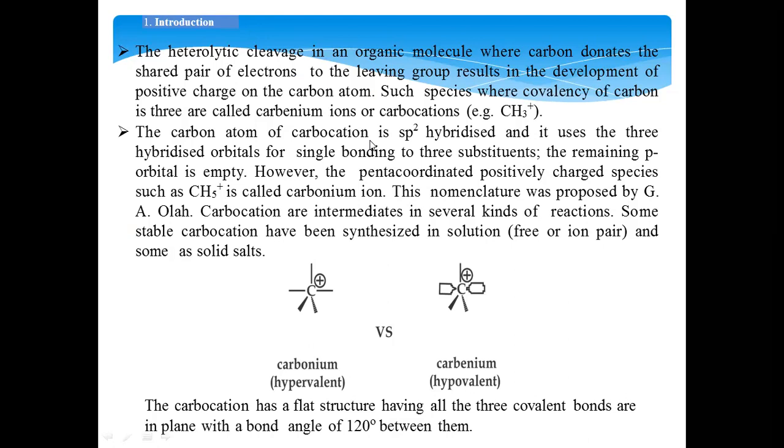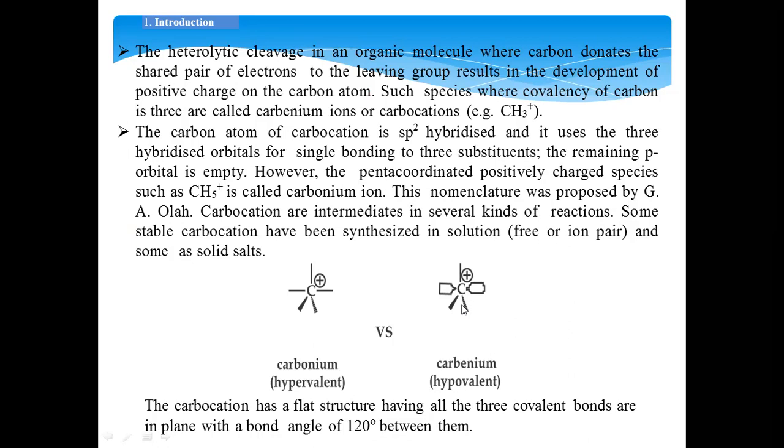Apart from this, we also have penta-coordinated carbon with positive charge. That is called a carbonium ion. This nomenclature, carbonium ion for penta-coordinated and carbocation for tri-coordinated, was proposed by A. Ola. So now our discussion is mainly on carbocation. Carbocations are the intermediates in several kinds of reactions. Some stable carbocations we can synthesize, and we can detect their presence.